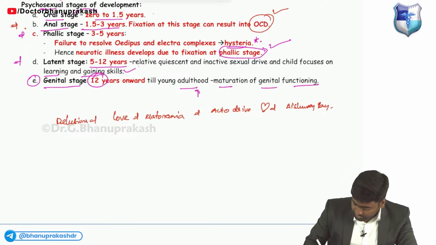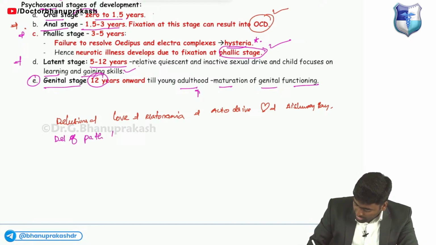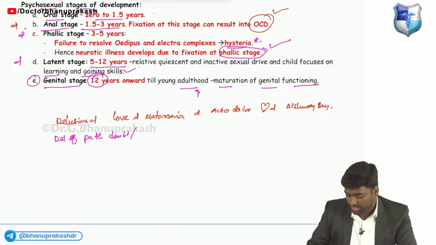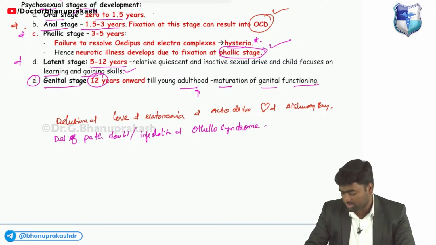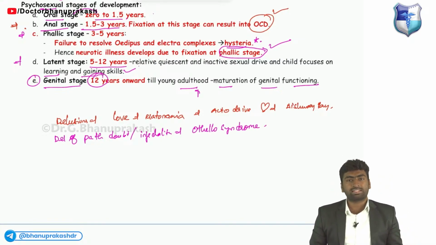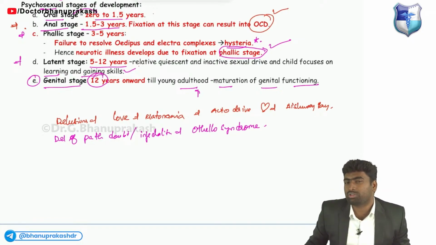And delusion of pathological doubt, which is delusion of infidelity, also known as Othello syndrome.